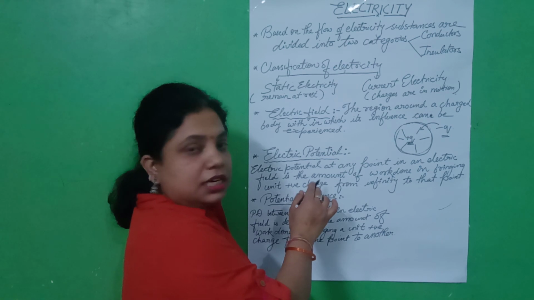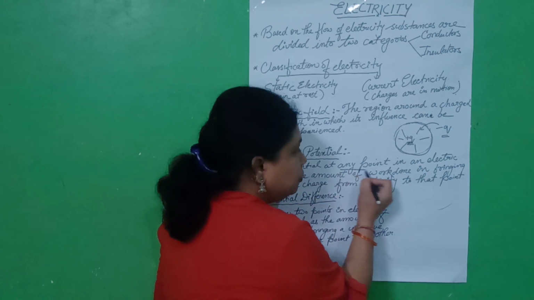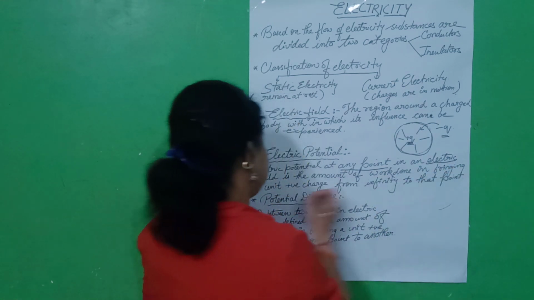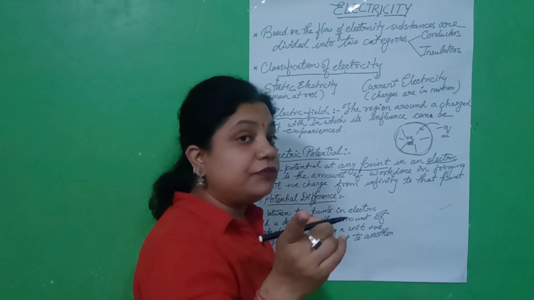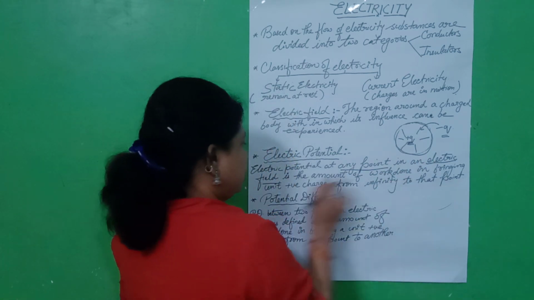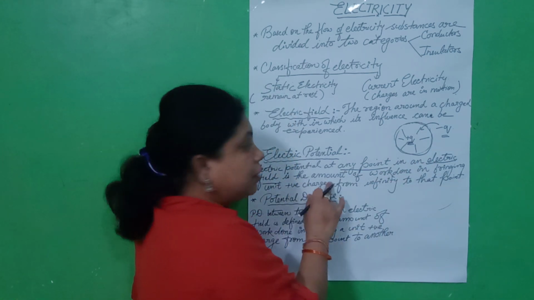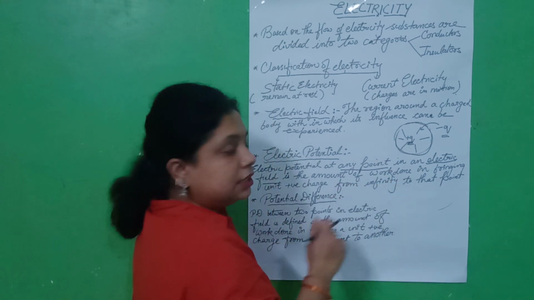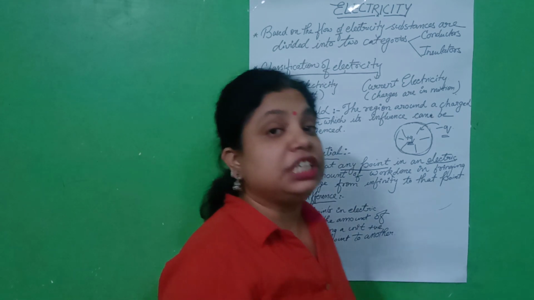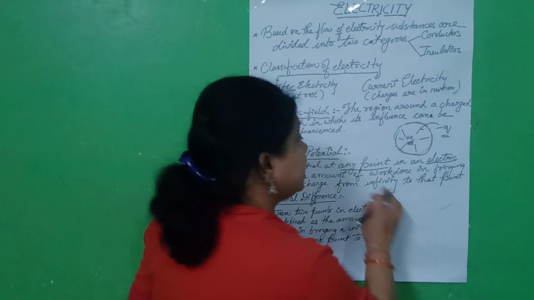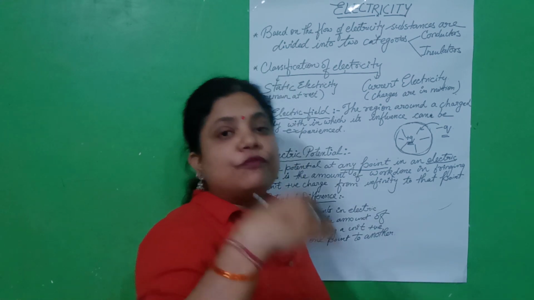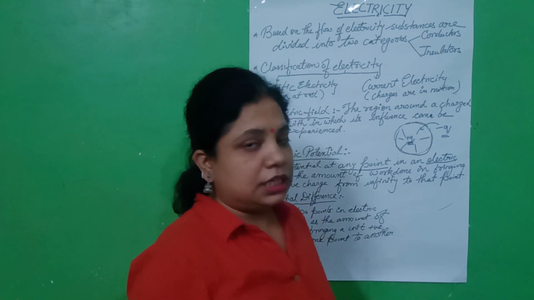Electric potential at any point in an electric field is the amount of work done in bringing a unit positive charge from infinity to that point. Means the amount of work done to bring the unit positive charge from infinity to that point.